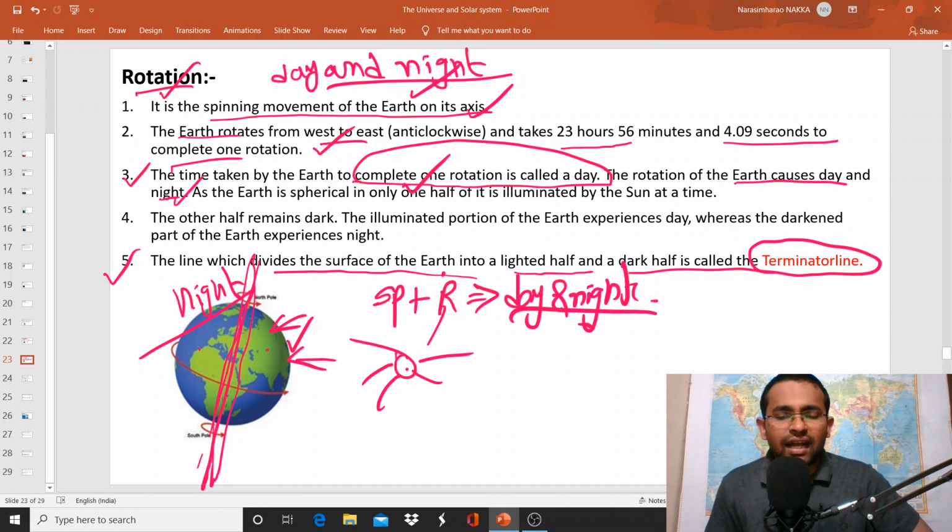If the earth had been flat in shape, then there would be a uniform distribution of light throughout the day. There would be no day and nights if the earth had been flat.